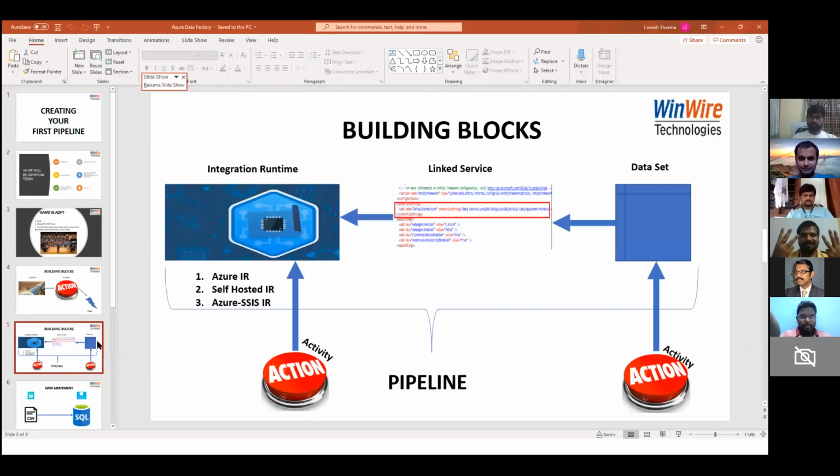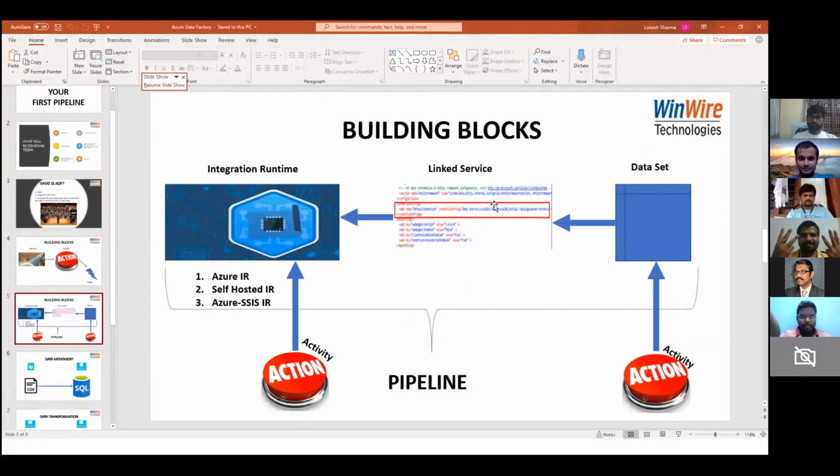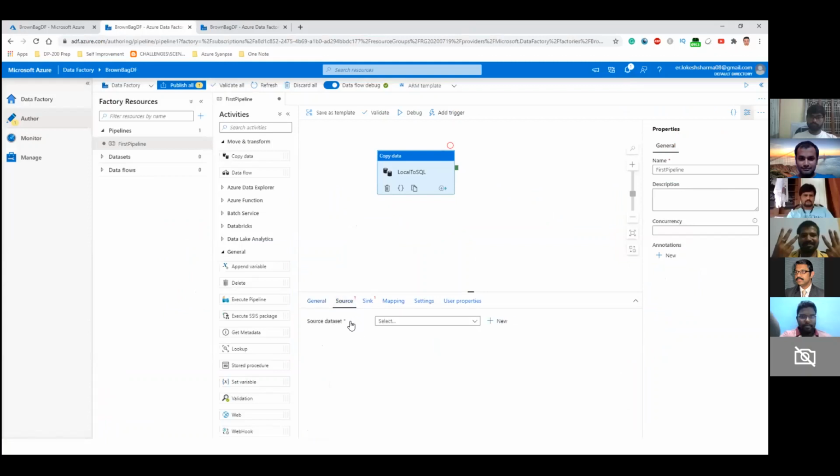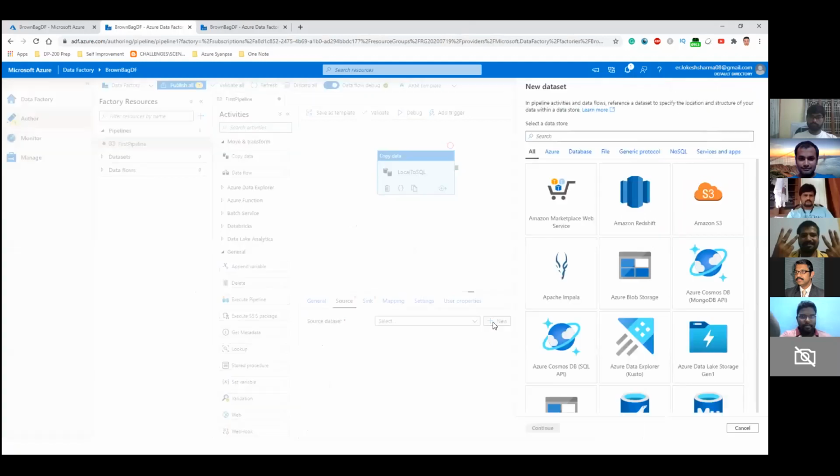Yeah, so if you remember this, it says that a dataset should have a linked service and a linked service should have an integration runtime. So we will try to see this process in practical now. So we'll go to the pipeline again. Now we are creating the source, we are configuring the source, and it is asking for the dataset. We'll create a new dataset.